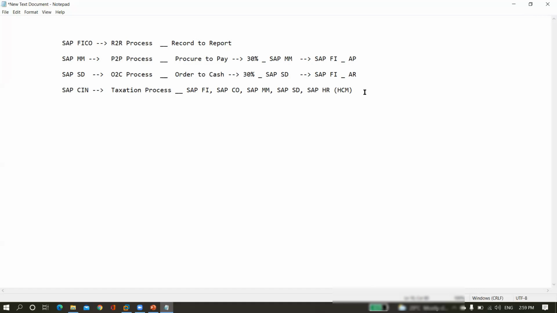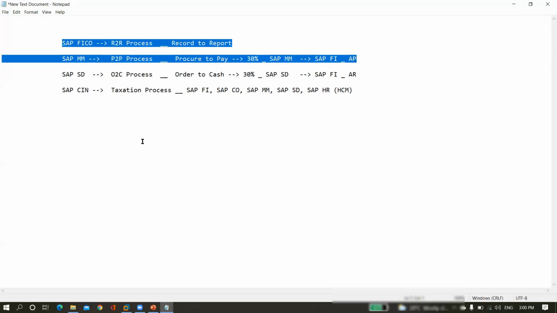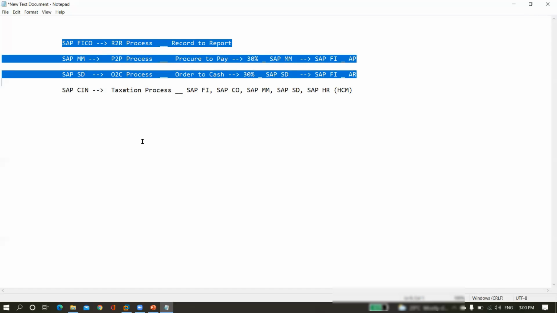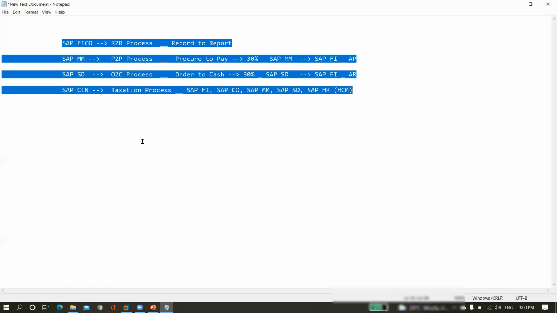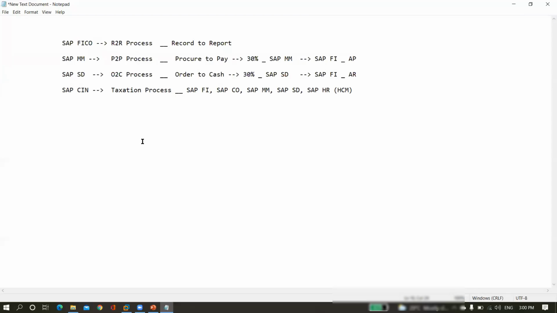So you should know this also. Only if you know it are we 100% strong in the subject. At the entry point, if you want to get a job in SAP FICO, we have to know these entire cycles. First one is R2R, we must know, and continuation P2P, we must know, and OTC, we must know, and continuation taxation, we must know. That's the logic. In four processes you should know: R2R, P2P, OTC and the taxation process.